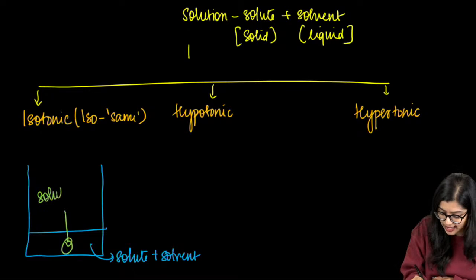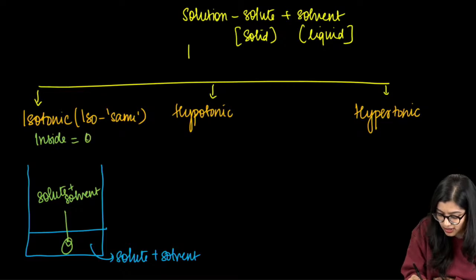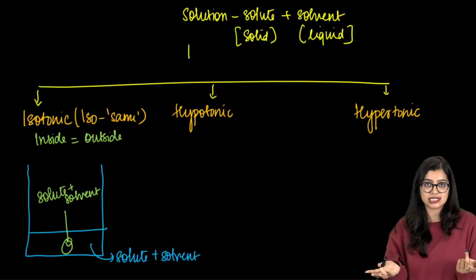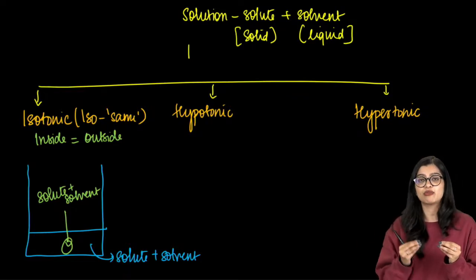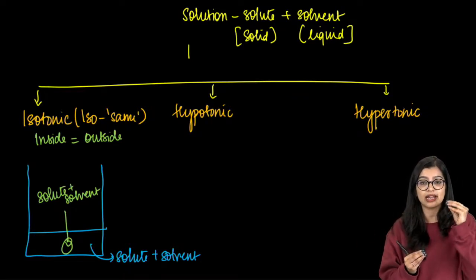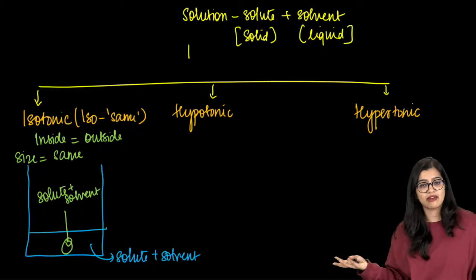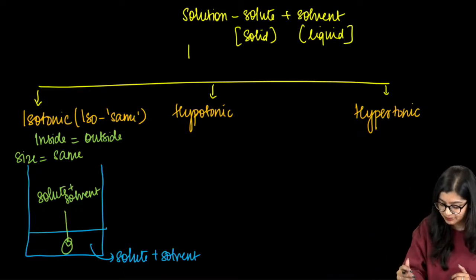So inside also solute plus solvent is the same, so inside the cell is equal to outside. If inside and outside are the same, will osmosis happen? Osmosis is the movement of water molecules from a region of higher to lower concentration. So the size of the cell will be the same because there is no movement.